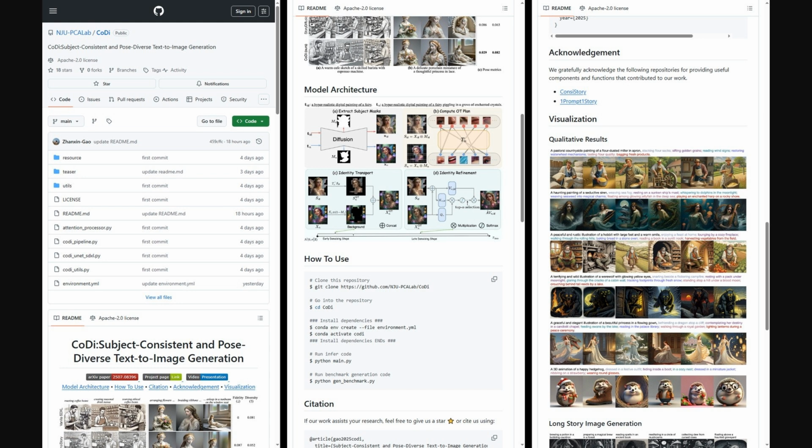Also, the authors shared their implementation, and it's all available on GitHub. You'll find the complete source code for CoDi there, along with instructions to set up the environment and run inference. They've even included scripts for benchmark generation, so you can really dig in and test it yourself.